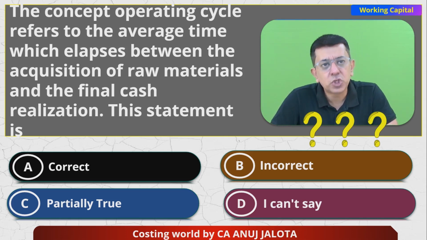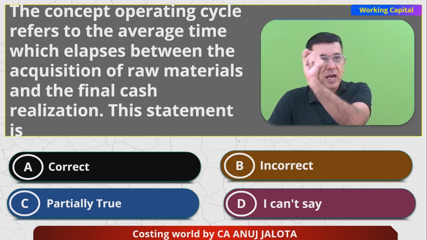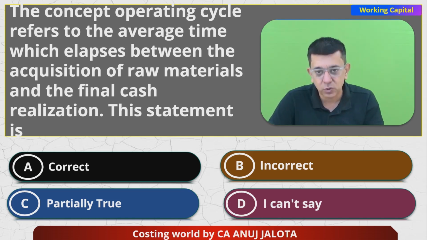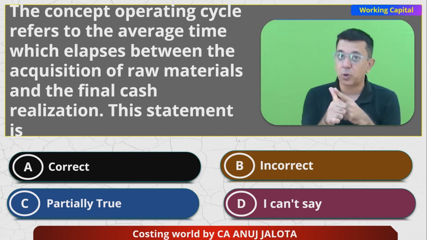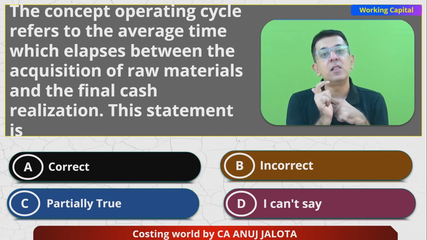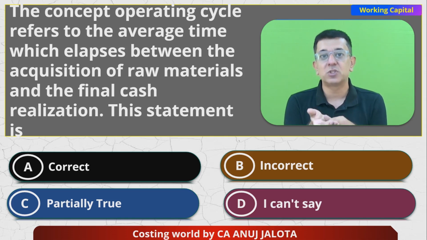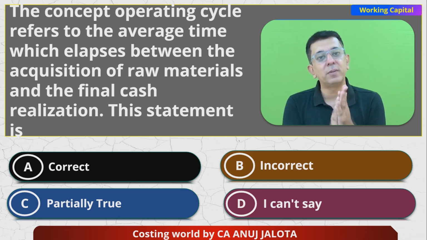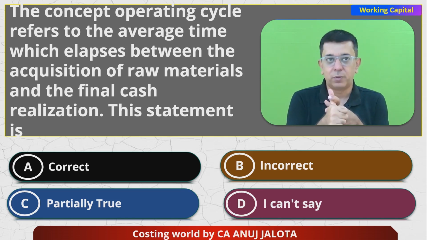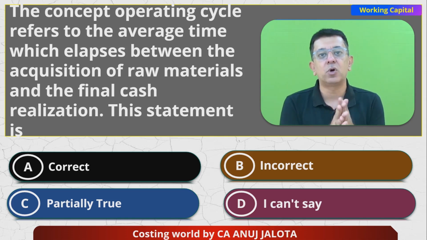Now, the question that we did also, the diagram that I made: from cash, the money starts to come back in the form of cash. So you have cash with you, you acquire the raw materials, then you convert them into WIP. You complete the WIP, you convert it into finished goods. You sell the finished goods, converting them into debtors. Debtors will pay you the money back. So the time that elapses between the acquisition of the raw materials till the final cash realization is nothing but the concept of operating cycle.